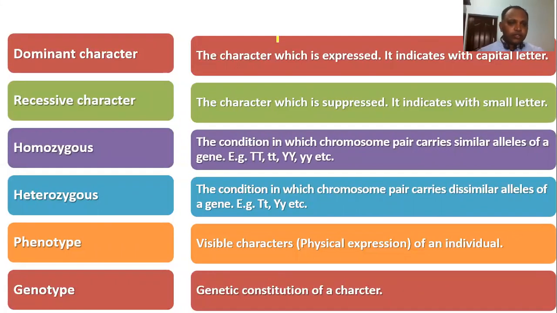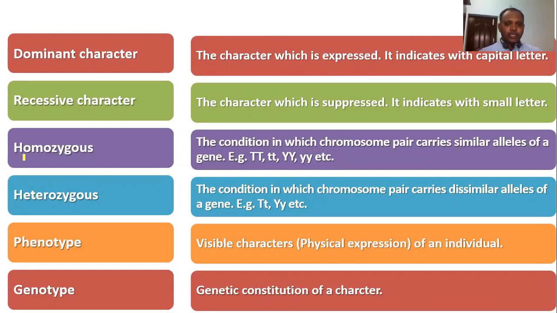And next is the recessive character, the character which is suppressed. If the genes are present in a heterozygous condition, the character which is expressed we say is dominant, and the one which is suppressed we say is the recessive character. For denoting a recessive character, we always use small letters, right?